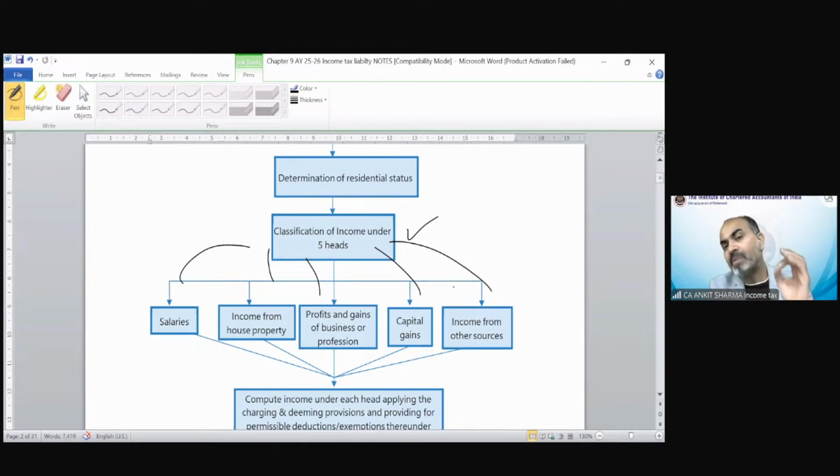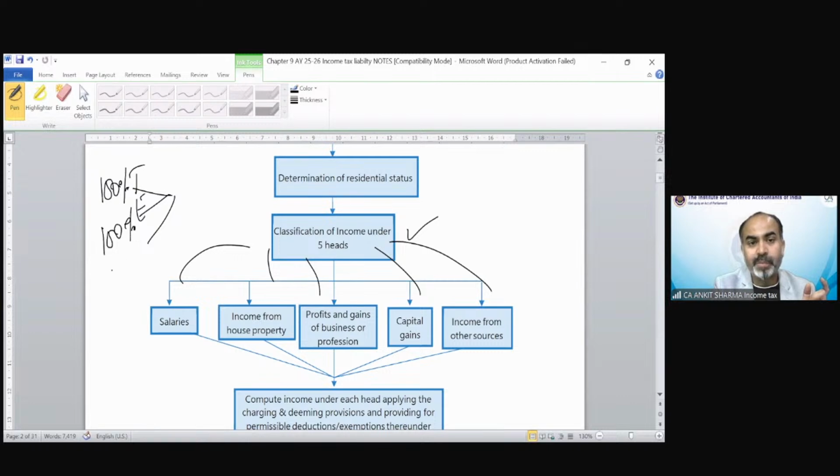If any kind of income is exempted, we will not include that income for the purpose of tax calculation. So he will give us the information regarding all the incomes, whatever he has earned, and we will decide on the basis of the provisions we have gone through whether it's going to be taxable or exempted or partially exempted and partially taxable. So income could be categorized in three categories: 100% taxable, 100% exempted, or partially exempted and partially taxable, depending upon the provisions of the Income Tax Act.